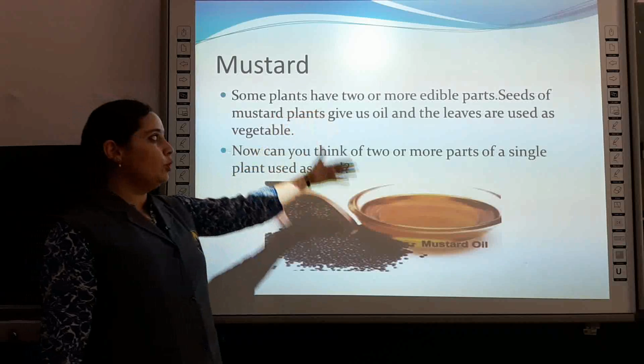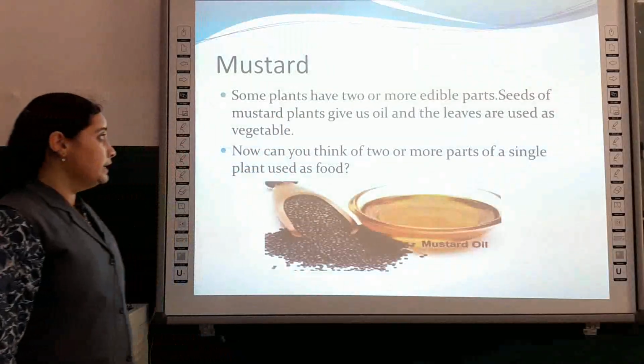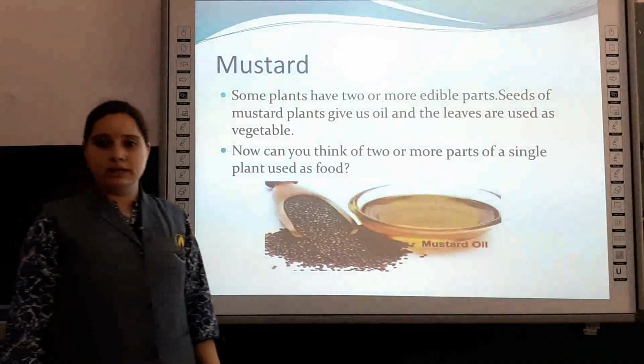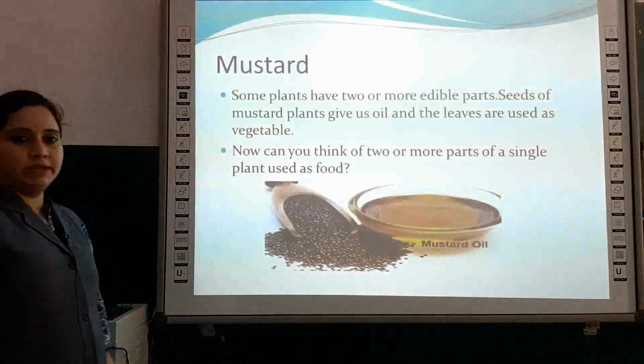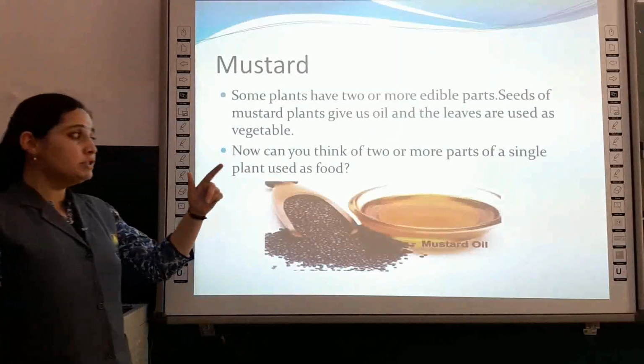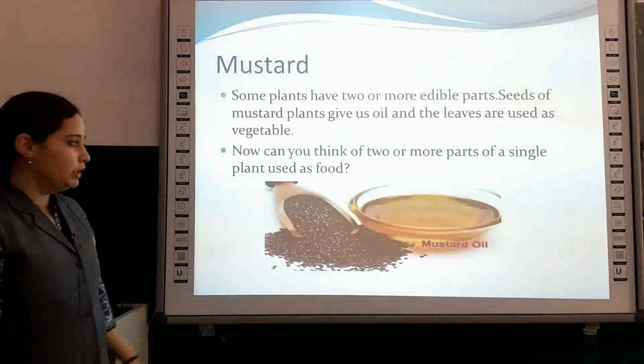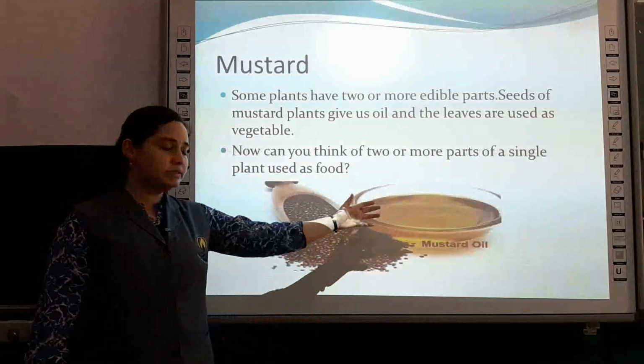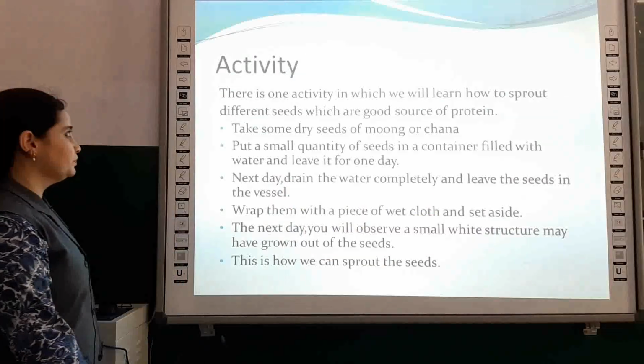Some plants have two or more edible parts. Seeds of mustard plants give us oil and leaves are used for making vegetable. Now, can you think of two or more parts of a single plant used as food? You can see mustard seeds here and the mustard oil is also there.